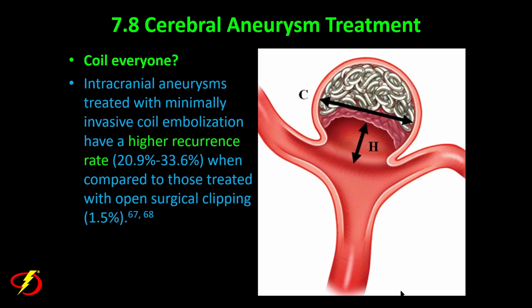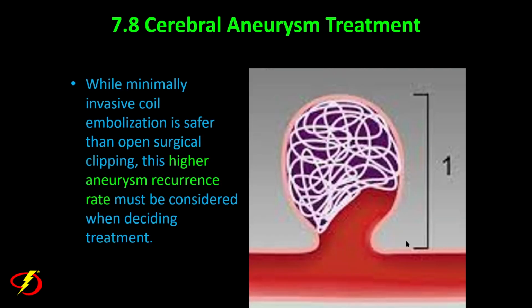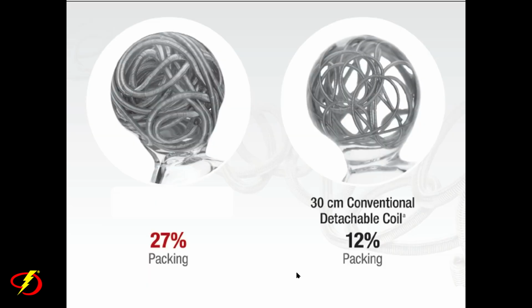So what does this all mean? What's going on here? If coiling aneurysm is safer than surgical clipping, should we just coil everyone? Well, not necessarily, because we just said coil embolization is associated with higher recurrence rates of these aneurysms. And the reason we believe these recurrence rates are increased is because these aneurysm coils can compact over time. And this compaction leads to the higher aneurysm recurrence rate when compared to surgical clipping. So this higher aneurysm recurrence rate must be considered when deciding treatment versus coil embolization or open surgical clipping.